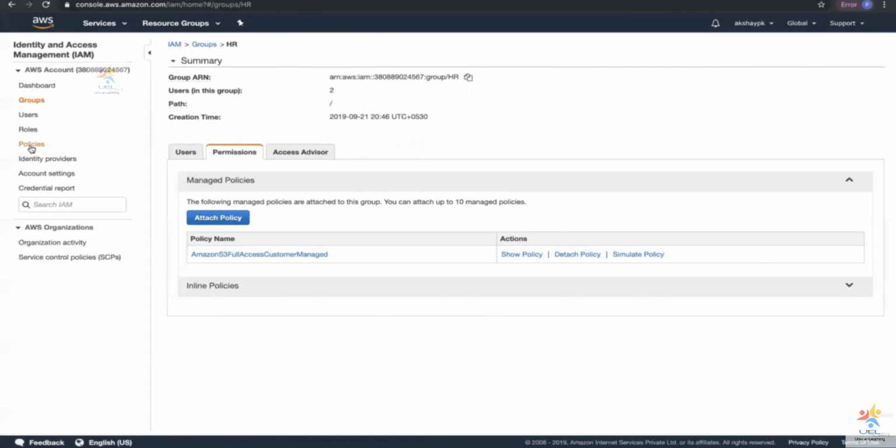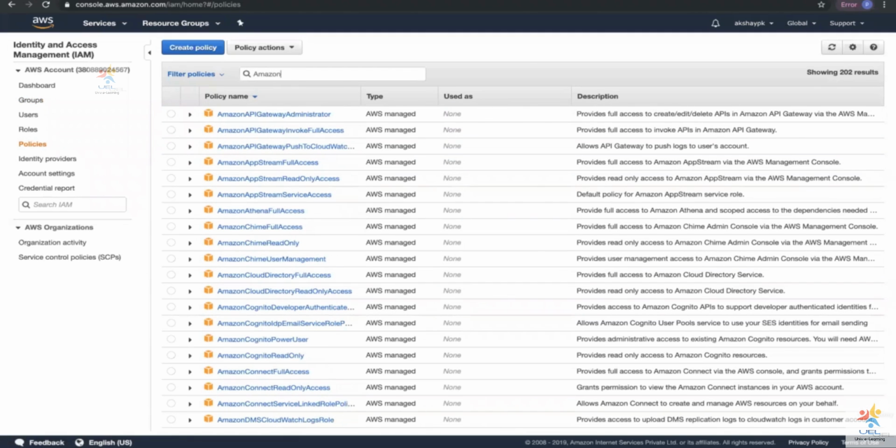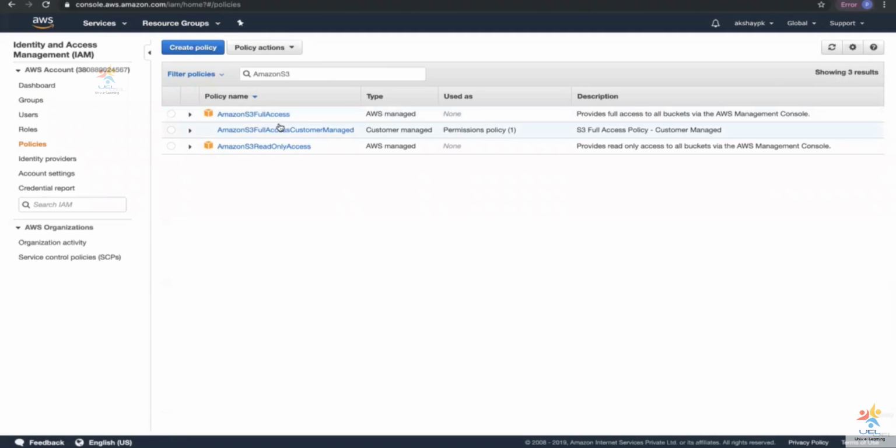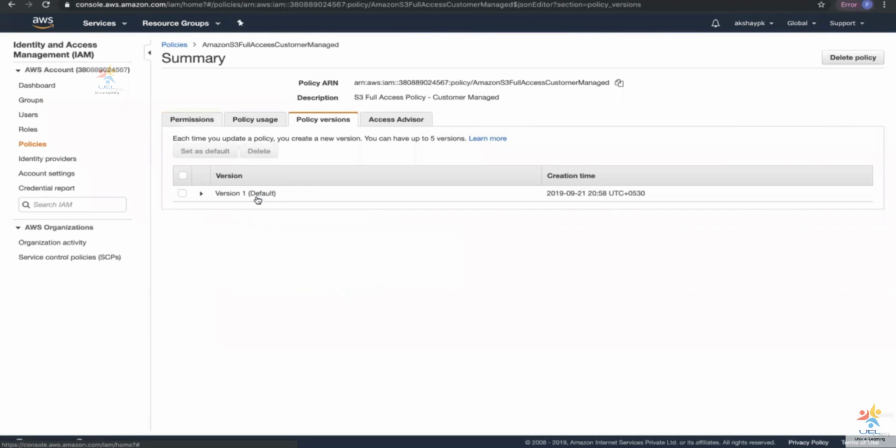And you can see over here under policies, if you go ahead and search for the customer managed policy that you have created, Amazon S3 customer managed policy, you can click on that policy. You can see policy versions. Right now we are on version 1. So you can have up to 5 versions of a customer managed policy. And if suppose you are creating the 6th version, by default, your first version is going to be replaced. And similarly, I can ensure that I have any version over here being set as the default version. So you can have one default version at any point of time.